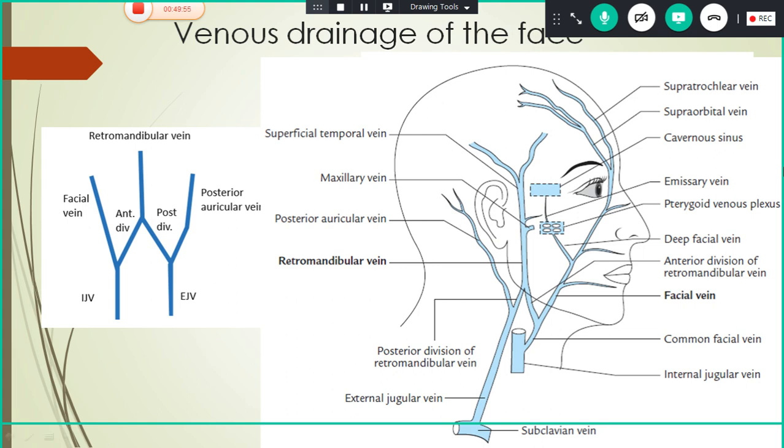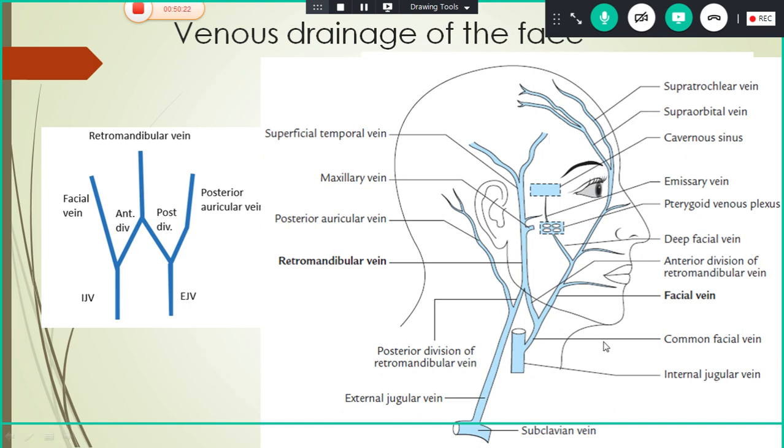Other than this, the facial vein deeply communicates with the deep facial vein, and it communicates with the pterygoid venous plexus, and this pterygoid venous plexus communicates with the cavernous sinus. Through the angular vein it communicates with the superior ophthalmic vein, and through the supraorbital vein it communicates with even the cavernous sinus.